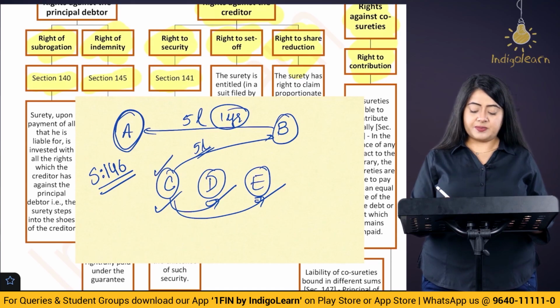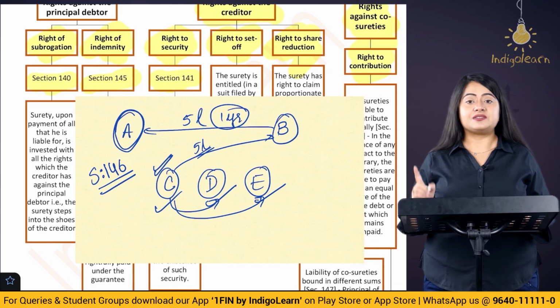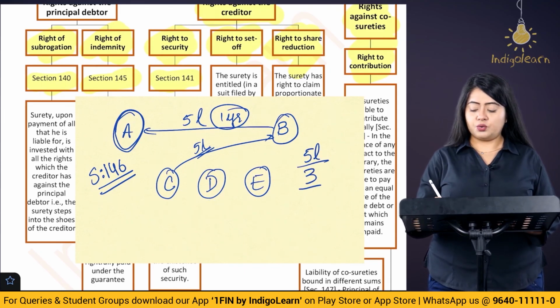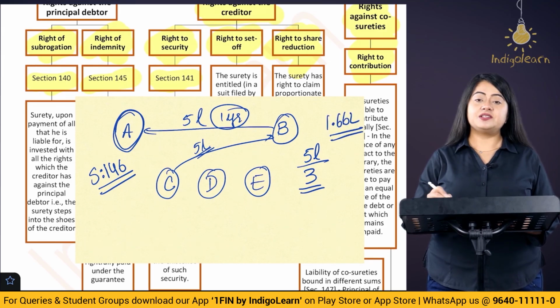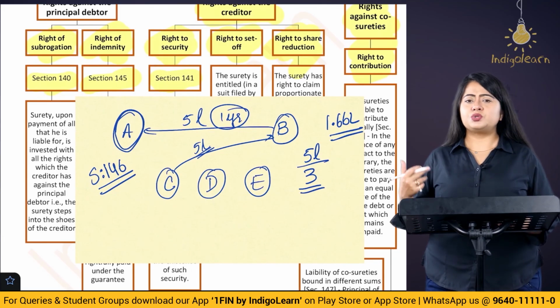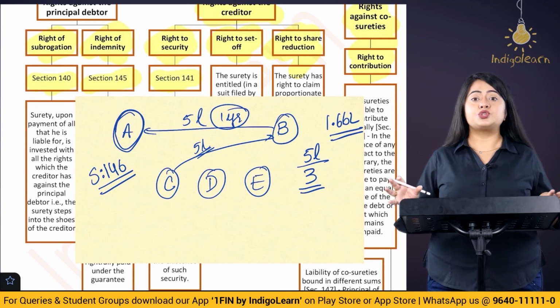So if C has paid the entire amount, he can collect the equal contribution from D and E as well. Now here, if we divide 5 lakh rupees among 3 co-sureties, then each of them will have to pay 1.66 lakh rupees. That is going to be their liability. So that is what is stated in section 146. Let's go to section 147 now. This is also talking about the right of surety against co-sureties.